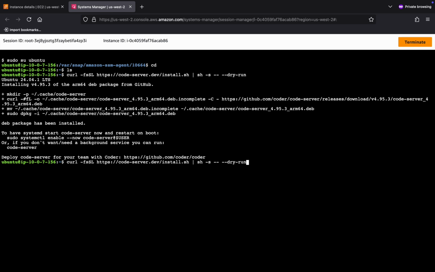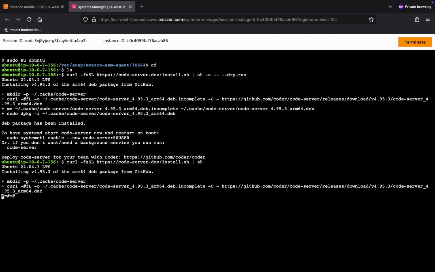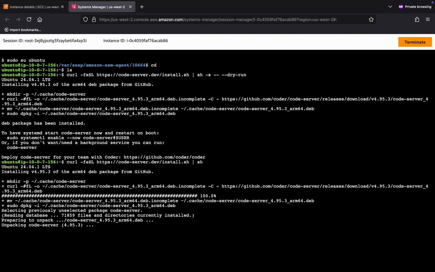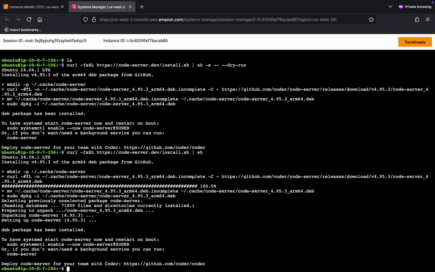So we now repeat all of that again, but this time without any of those extra flags. And once we do that, the install will take place on its own. The script will handle it all for us. And then all we need to do is make sure that code server starts at boot time. So of course there's a systemctl command for this, sudo systemctl enable, enable right now, --now.